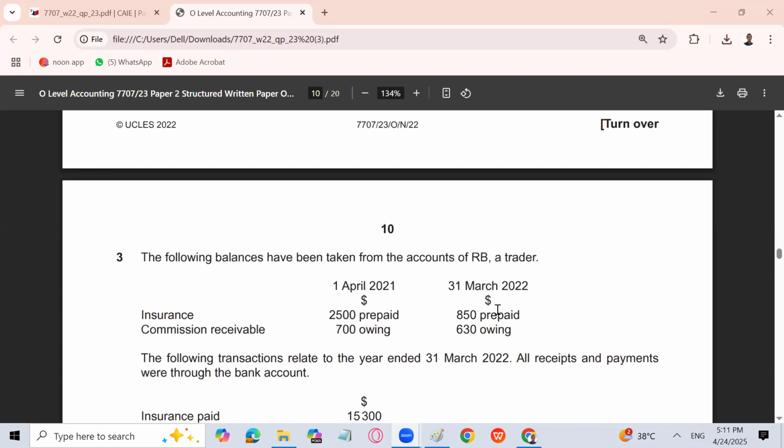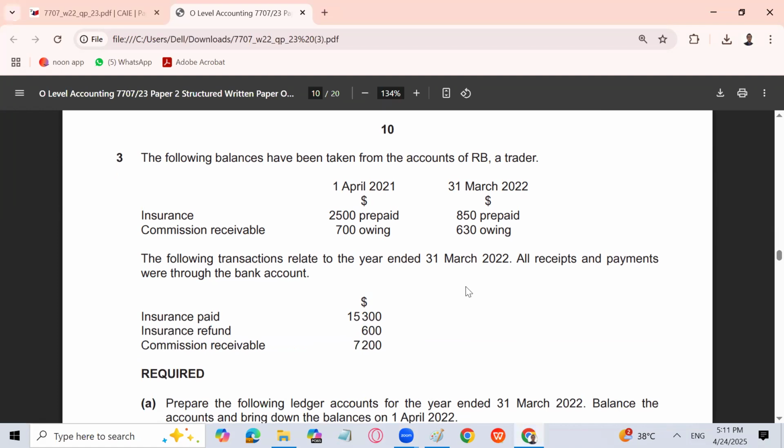So the following balances have been taken from the accounts of RB, a trader. Insurance, given at the start of the year, is 2,500 prepaid. This is known as prepaid brought down. Then on 31st March 2022, 850 prepaid. This is prepaid carried down. Then commission receivable 700 owing, that is accrued commission. But commission receivable means it is an income, that is commission received actually. So income owing at the start and at the end is given.